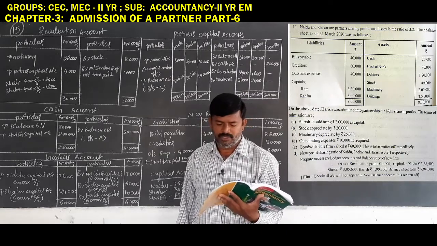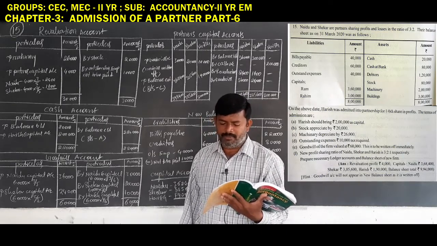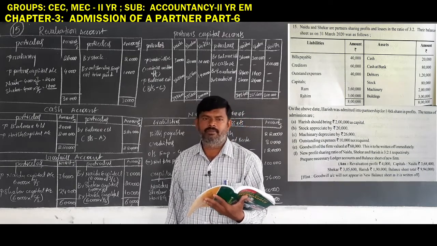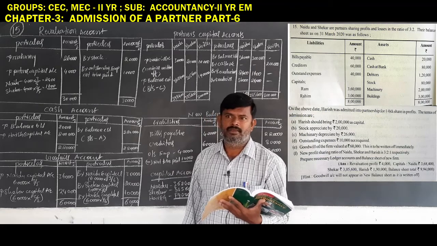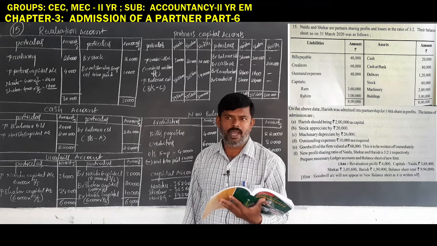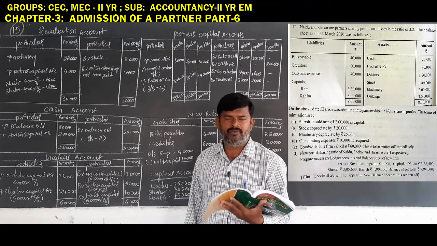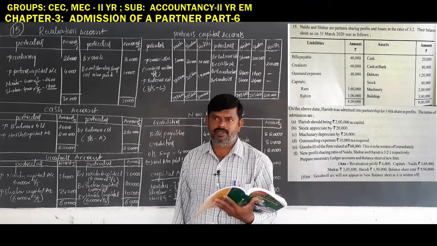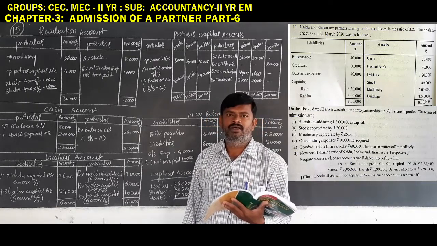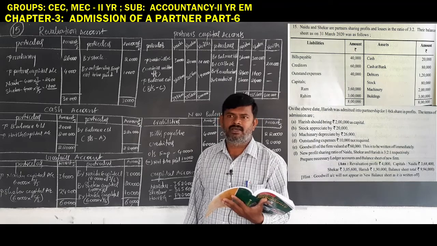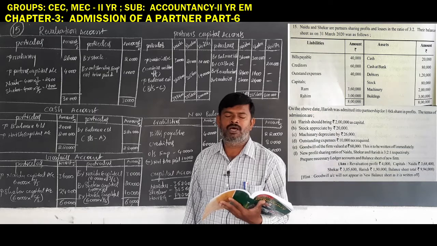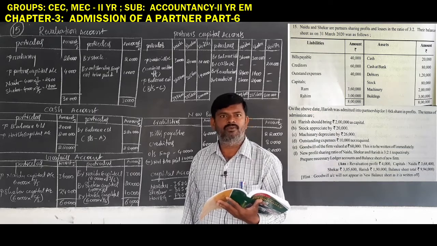Next, this is to be written up immediately. What is the goodwill creation? The same amount will be written up immediately. Means it does not appear in the new balance sheet, unlike the previous method. In the previous method, only goodwill creation was done, so it appeared on the asset side of the balance sheet. But as per this treatment, there is no need to show the goodwill amount in the new balance sheet.